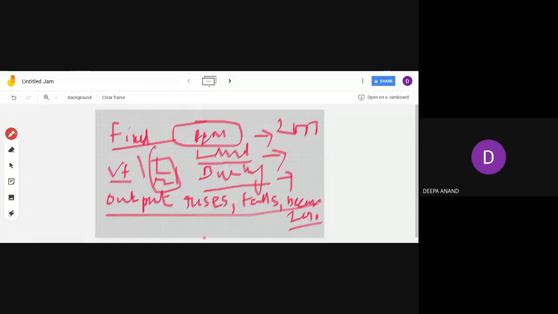The quantity of fixed factors remains the same. In the case of variable factors, it changes. But the quantity of fixed factors remains the same in the short run, irrespective of the level of output. Whether the level of output rises, falls, or becomes zero, it will remain the same. So those are fixed factors and variable factors. Is it clear to you?